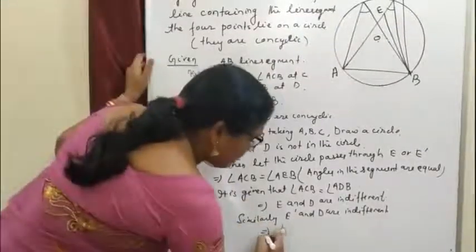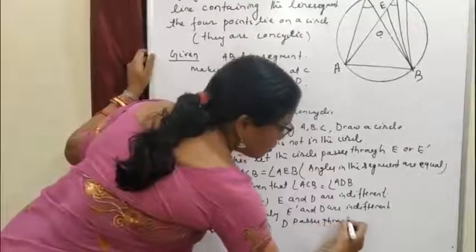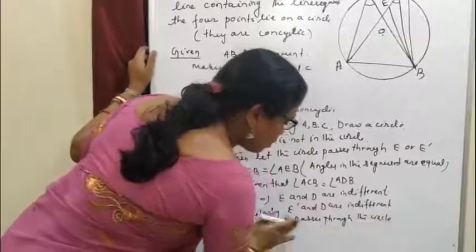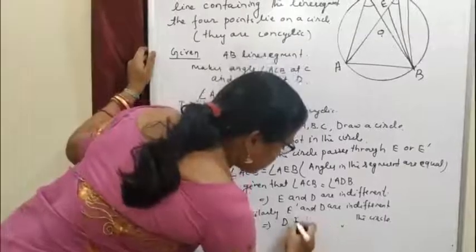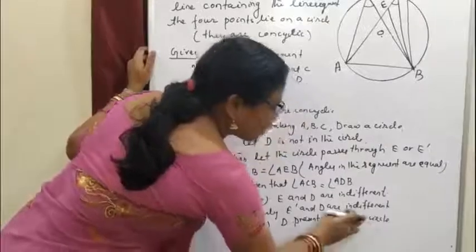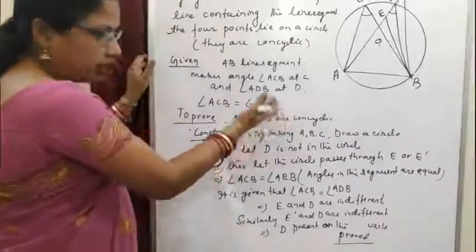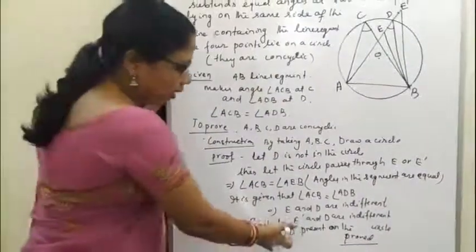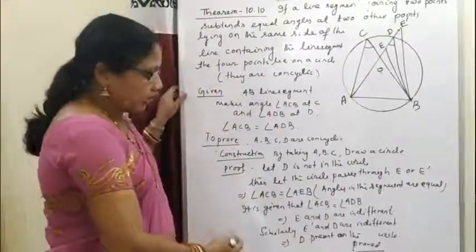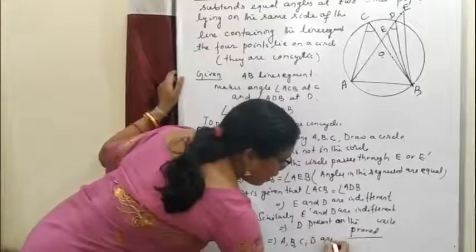So this implies D is on the circle. ABC, 3 points, are already present on the circle, and here we proved that D is also on the circle. So A, B, C, D are concyclic.